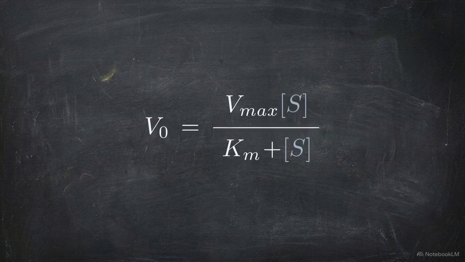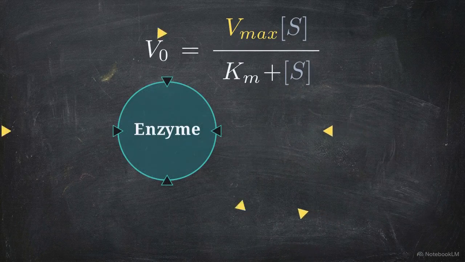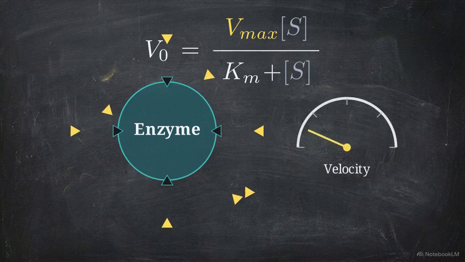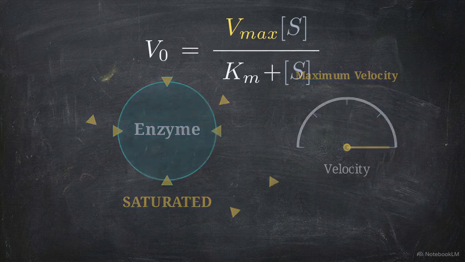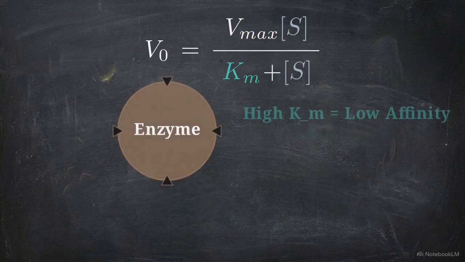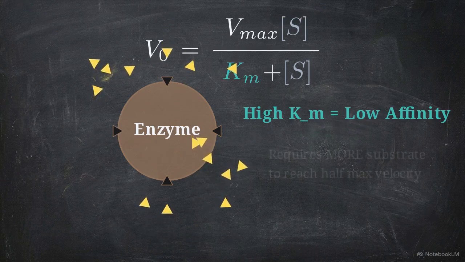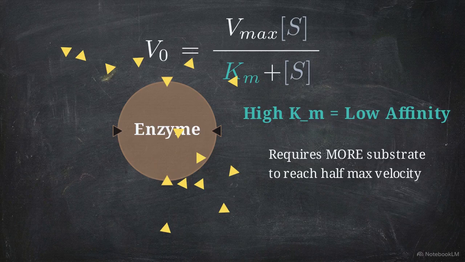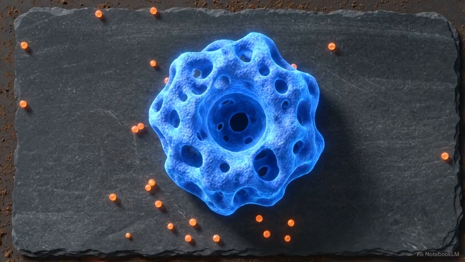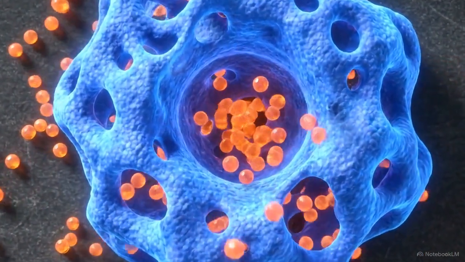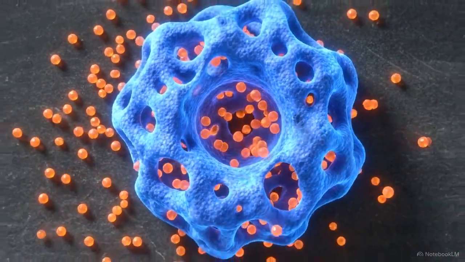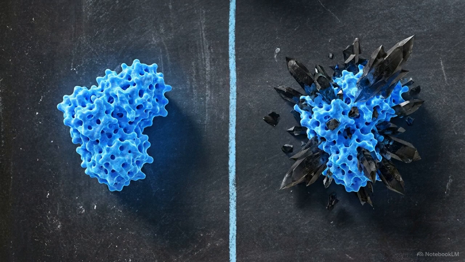Vmax is the maximum theoretical velocity of the reaction. This is the absolute speed cap, achieved only when every single enzyme active site is completely saturated with a substrate. Km, the Michaelis constant, acts as an inverse measure of the enzyme's baseline affinity for its target substrate. A high Km means low affinity, requiring more substrate to reach half of the maximum velocity. Establishing the speed cap with Vmax and the substrate affinity with Km gives us a complete mathematical profile of a healthy enzyme. We can now test this baseline against different types of inhibitors.